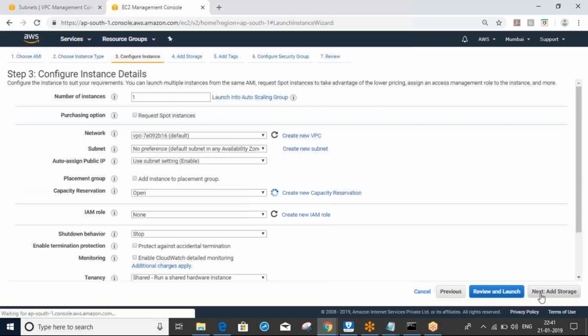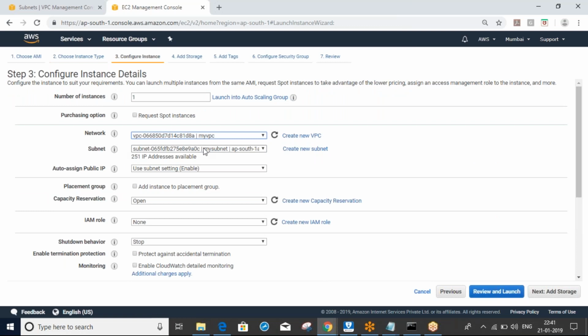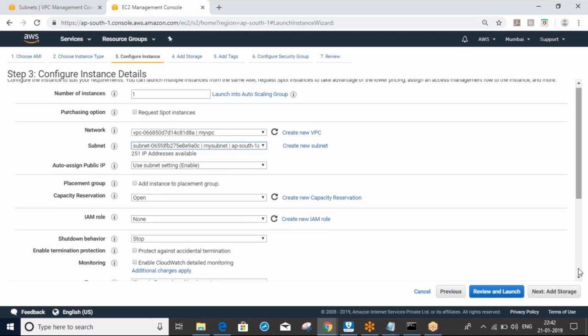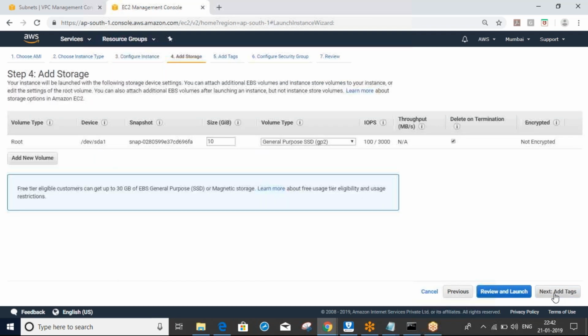Here, under network, select your VPC. Subnet, select your subnet. I have only one subnet in my VPC. If you have multiple subnets, it will list them out. Select your subnet. Auto-assign public IP, use subnet setting, enable. Just leave it default. Storage, just leave it default. We'll discuss those later in EC2.